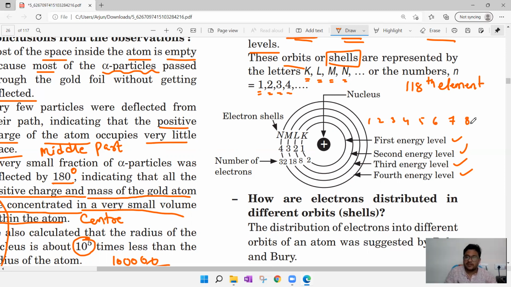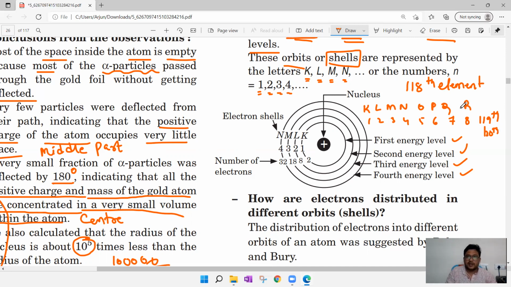For the 120th element, if they discover the 119th and 120th elements in future, it will get 8 orbits. And you see, it is starting with K, right? K, L, M, N. What about 5? Yes, it is K, L, M, N, O, P, Q, R.